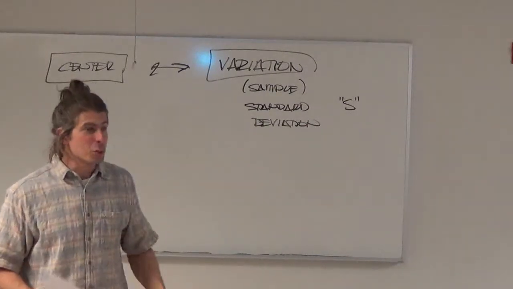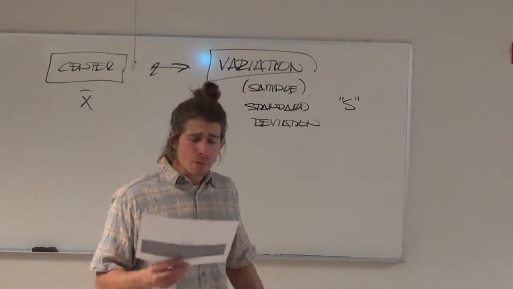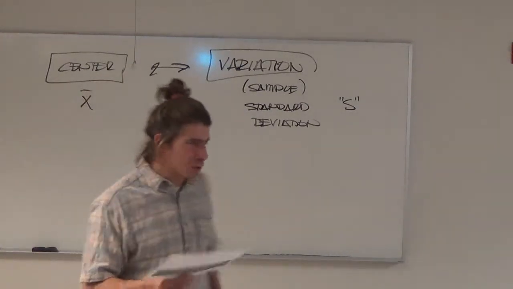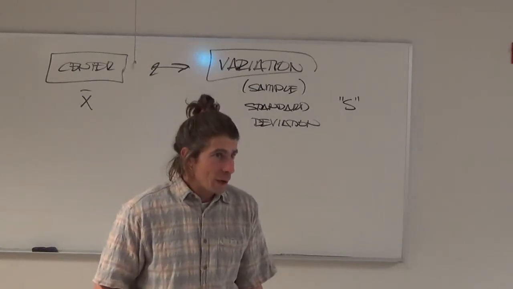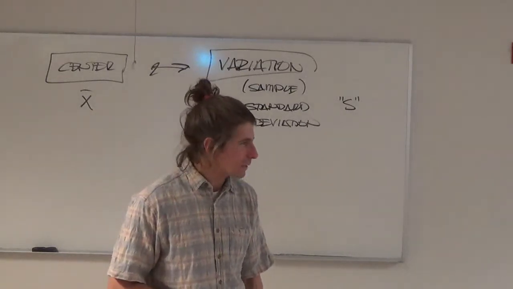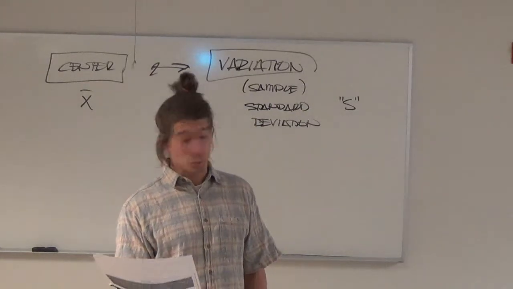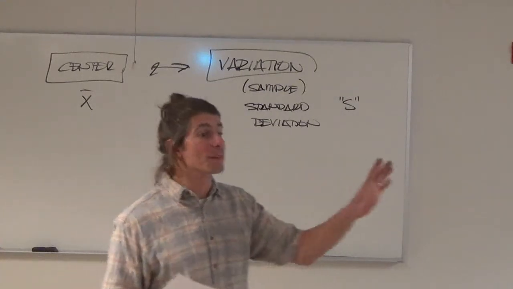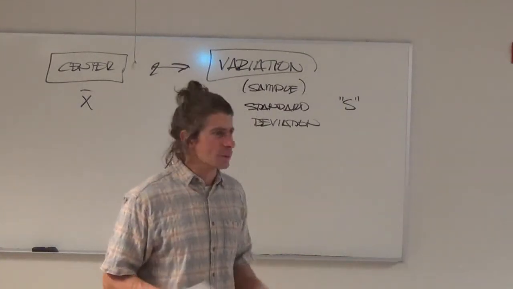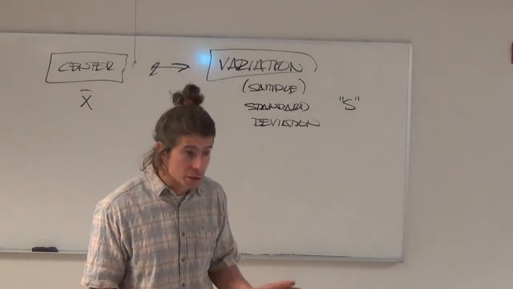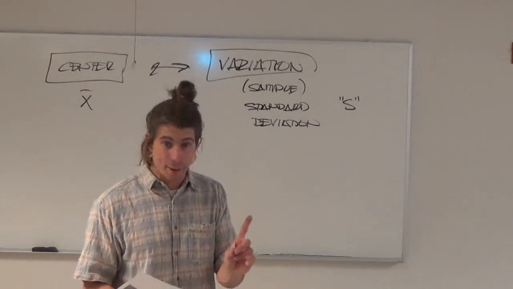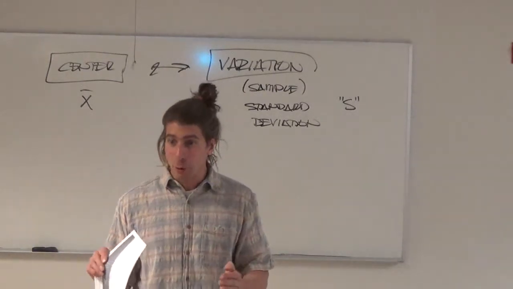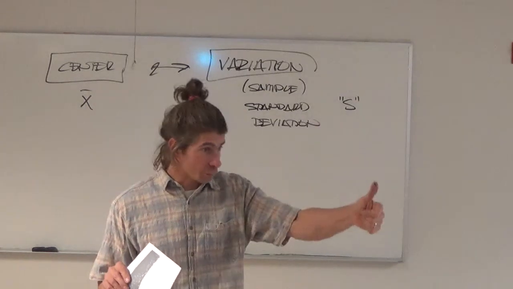I went ahead and grabbed the 2013 Portland Marathon, and I defined a few terms. I called some finishers top finishers, and since I've done this, I've forgotten why I called them top. I think it was the top 25% in the race, and the bottom 25%. And I randomly selected some ages of finishers. I ignored the genders. Somebody asked me that in the last class, well, how about male versus female? I said that's a fantastic question, but I wanted to keep this a single variable, just age, not age combined with gender, because that would essentially double the number of categories. I didn't want to do that yet. We'll do it soon.